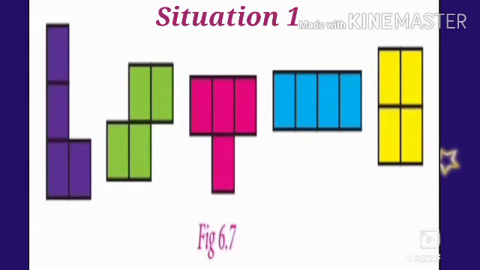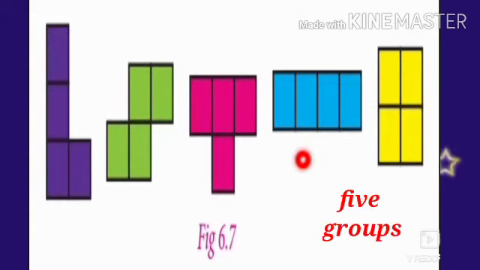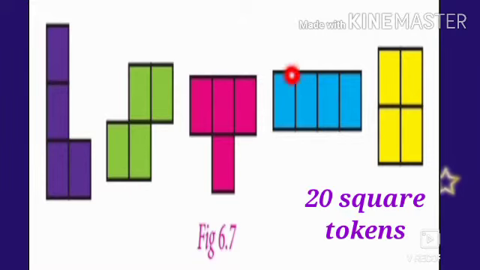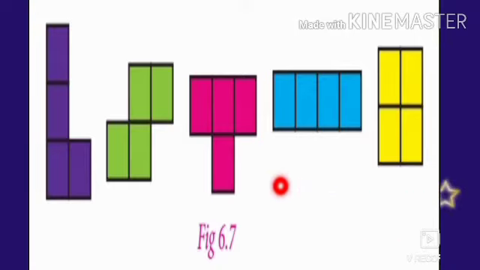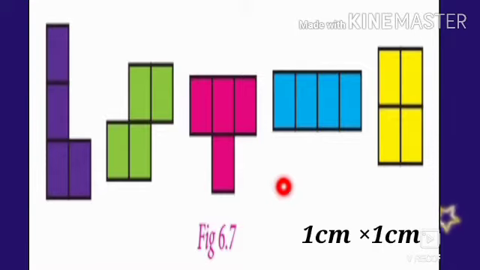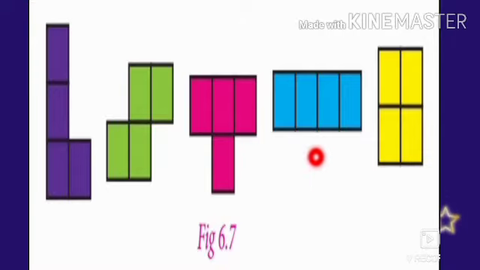Now students, let's see the situation. 1. The teacher divides the students into 5 groups and gives each group 20 square tokens, and each square token of size 1 centimeter by 1 centimeter. Then she asked them to form different shapes using the 4 square tokens and compare the shapes created by all groups.